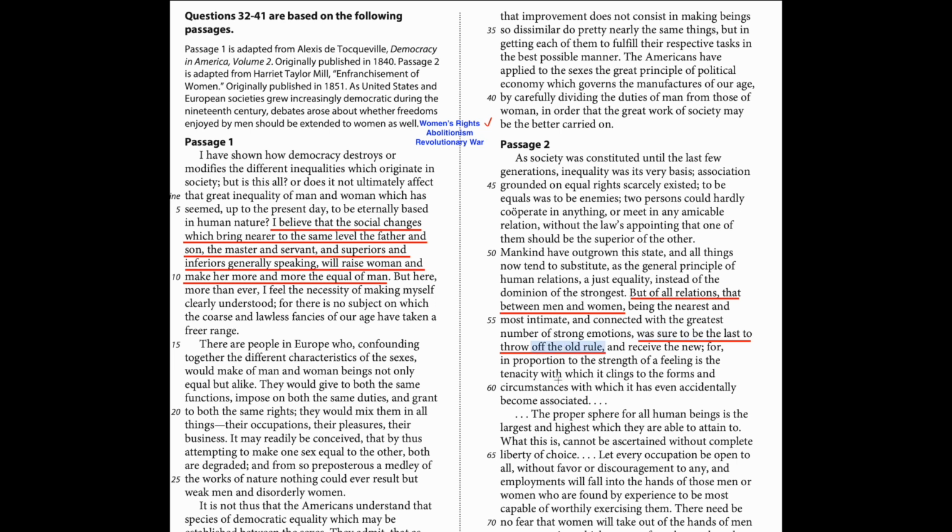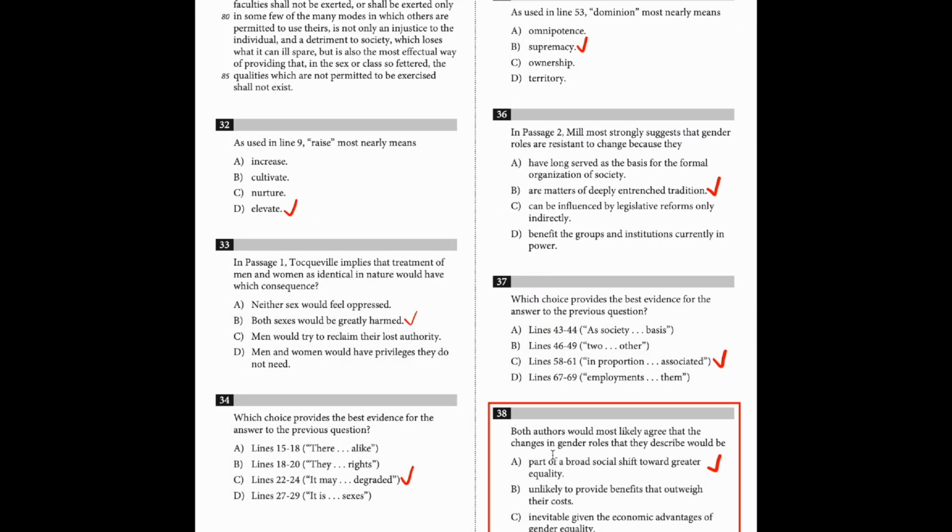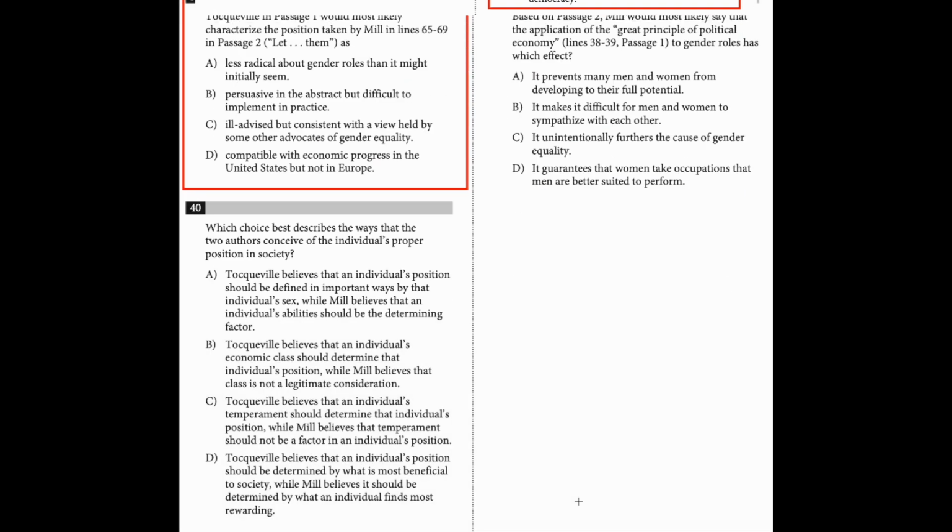Both passages mention the fact that the changes in gender roles would be a part of a broad social shift toward a greater equality. So obviously the answer is A. But I don't think you have to find those two sentences to get the answer because you don't have the time to do so during the test. My suggestion is to pick one answer based on your impression of those two passages. Even if you get it wrong, you have saved time for other passages and questions.